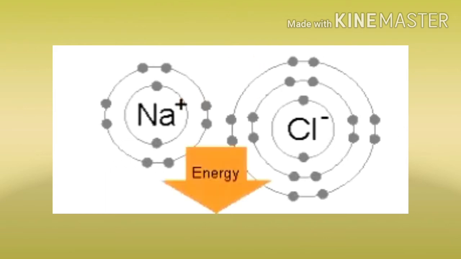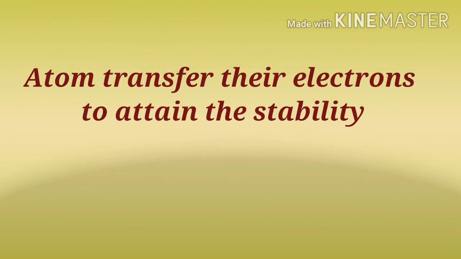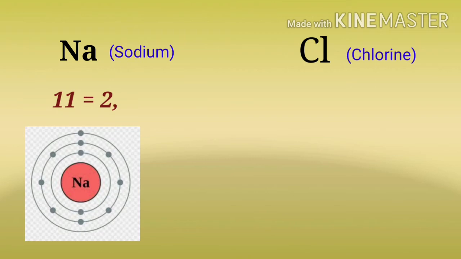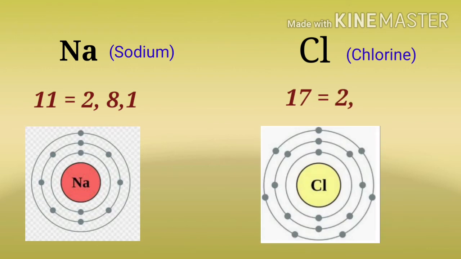And why are these atoms transferring their electrons? These atoms transfer their electrons to attain stability. To understand this, we take the same example. The atomic number of sodium is 11, so its electronic configuration is 2, 8, 1. And the atomic number of chlorine is 17, so its electronic configuration is 2, 8 and 7.